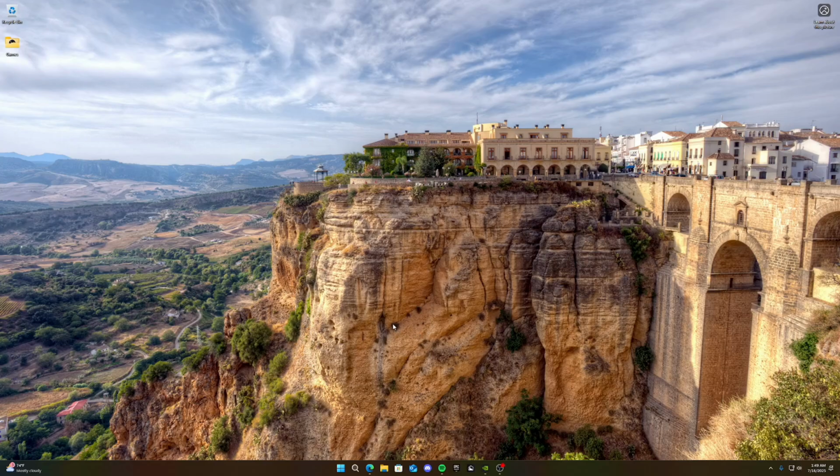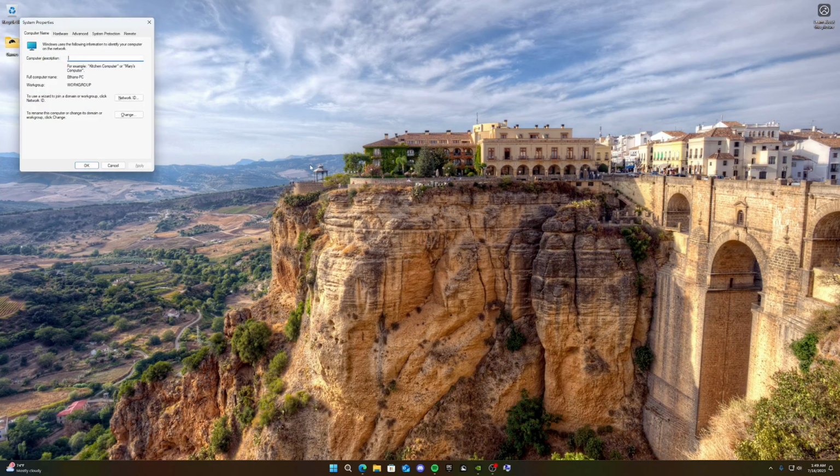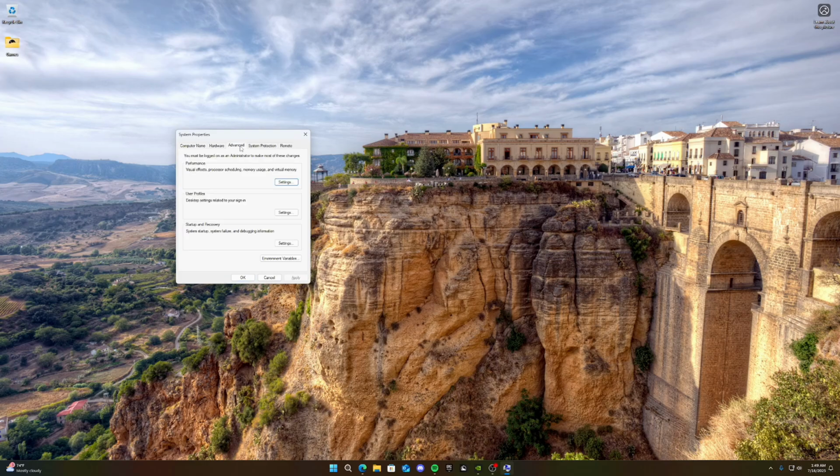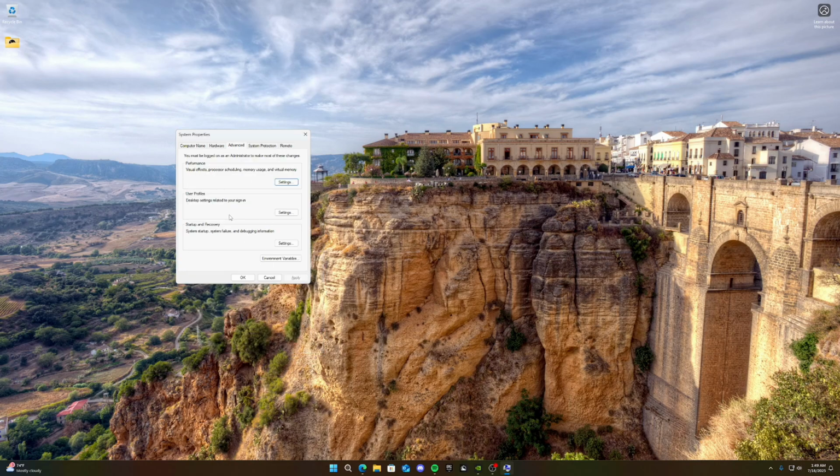Alright, so from here we're going to want to press Windows key and R at the same time. And then we want to type sysdm.cpl. Then we're going to go to advanced, click under performance, click settings, and then click adjust for best performance. But I would also recommend turning on these 3 settings just for the best optimal view too. It also looks better because I don't want to change all that personally. But you can also just click adjust for best performance if you don't care. But I don't think the other ones do as much.